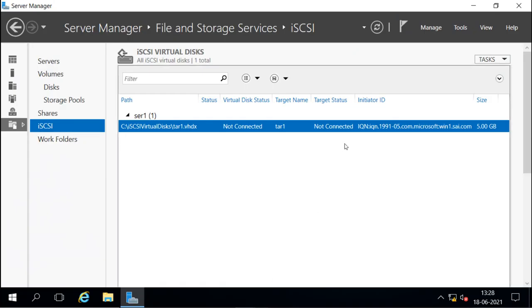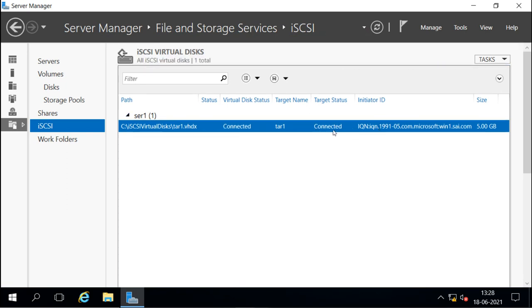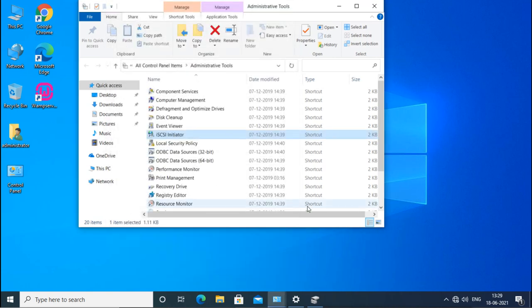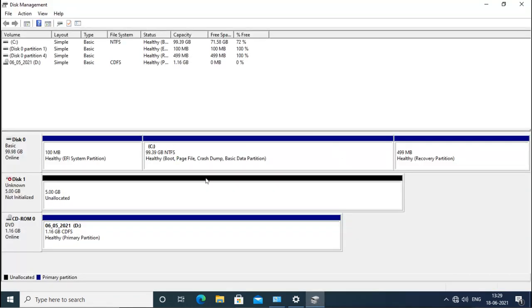On the server it is saying not connected, but when I refresh it, it says now connected, because we have one client connected. After connecting, I will press OK and close, and then when we see the disk management, we can see the new disk here.